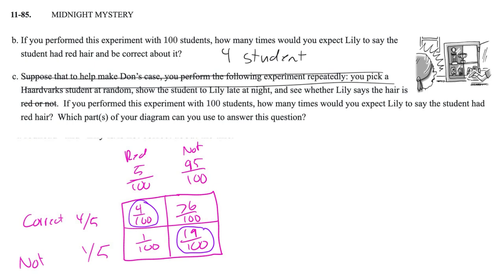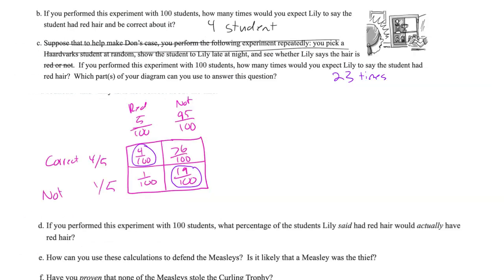So how many times would you expect Lily to say the student had red hair? We'd expect her to say it 23 times. Which now, when you look at it and go, oh wait, she's only right for those, you can kind of see where we are going with this. So let's see what the next question says. Okay, so I'm actually just going to add these questions in here because I don't have to put all this stuff back on the next page here. So let's slide down.